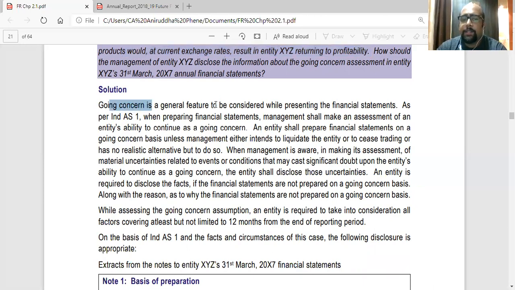Going concern is a feature to be considered while presenting the financial statements. That is, normally we prepare statements as per Ind AS or any accounting standard as per the going concern assumption. As per Ind AS 1, when preparing the statements, management shall make an assessment of an entity's ability to continue as a going concern. An entity shall prepare financial statements on a going concern basis unless management either intends to liquidate the entity or to cease trading, or has no realistic alternative but to do so, no option but to do so.